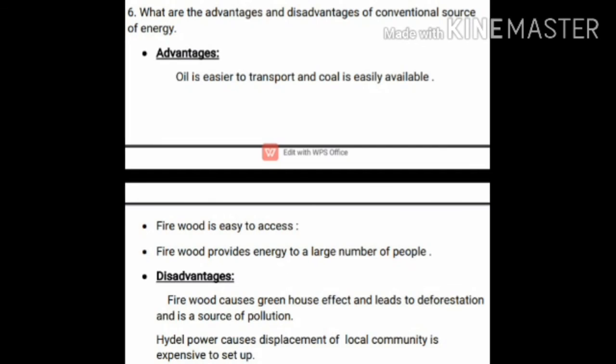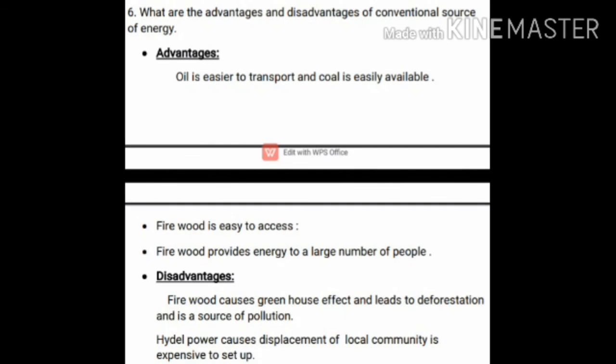Then the water discharged from hydel power promotes fishing and irrigation. Then what are the disadvantages, children? Hydel power plants need much space to generate power, which finally causes the displacement of the local community. This is a problem for many people, isn't it, children? Setting up a hydel power plant is very expensive. It needs a huge sum of money.